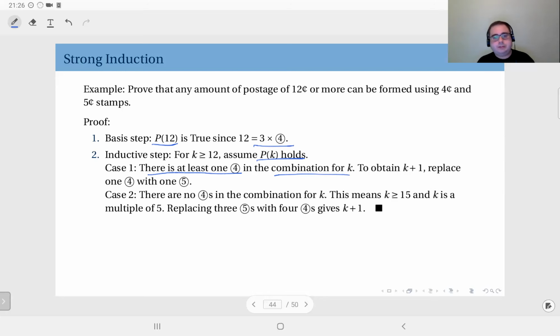But in their place, put in 4 4s. So you took out 15, but you put in 16. So the result is k plus 1. Therefore, in this case also, P of k entails P of k plus 1. Along with the basis step, the proof is complete. So you see a statement we first proved with strong induction, and then we also proved it using ordinary mathematical induction.